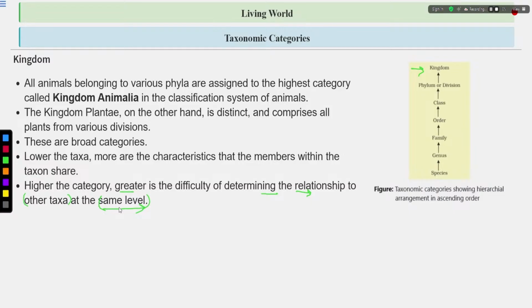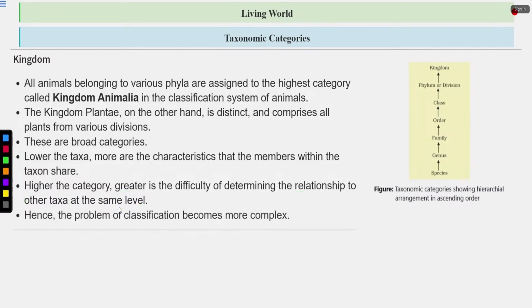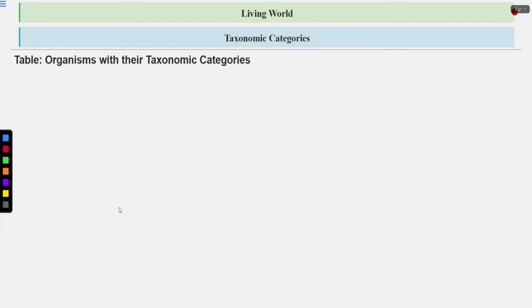Although they might be similar in some broad categories, like being multicellular, they are different in most of the characteristics. So it is difficult to determine the relationship to other taxa at the same level, because there are no similar characteristics. Hence the problem of classification becomes more complex.